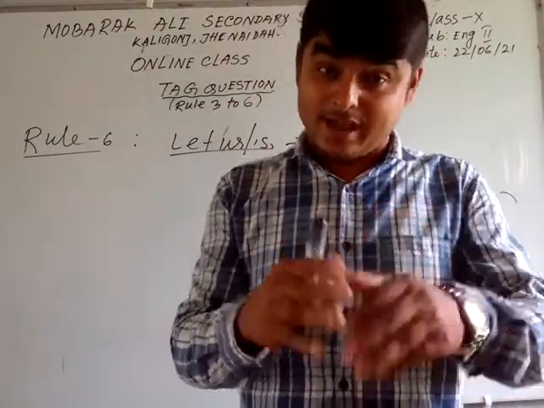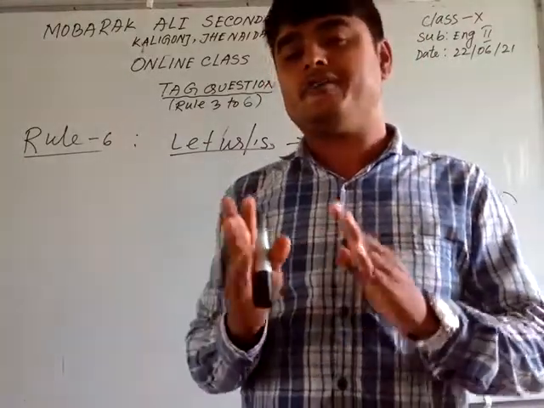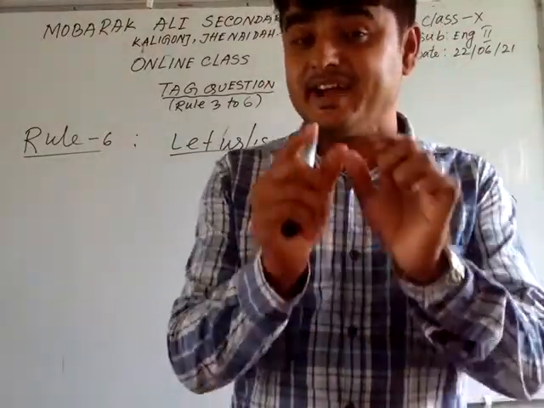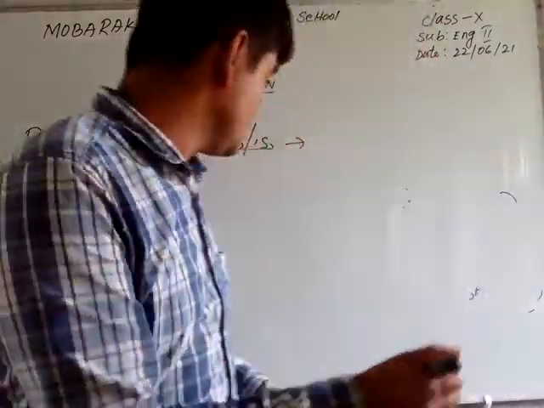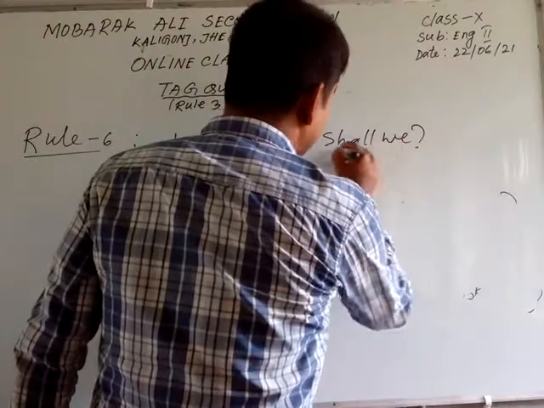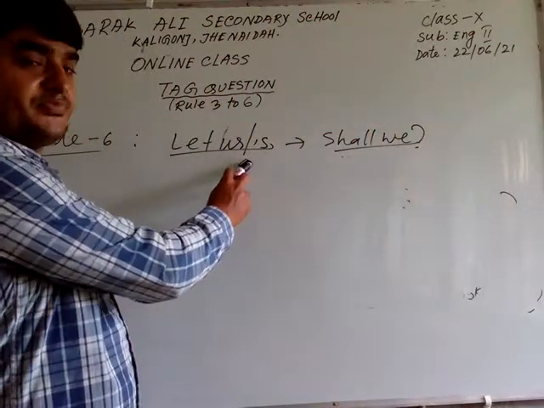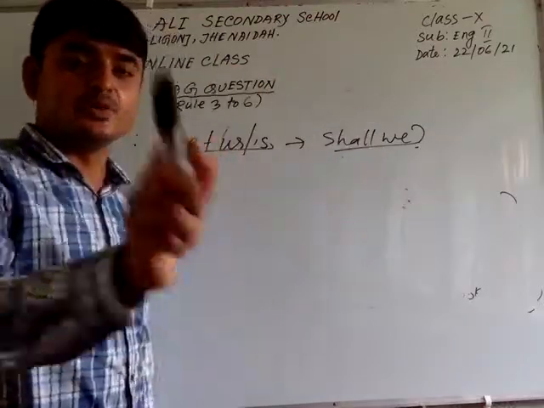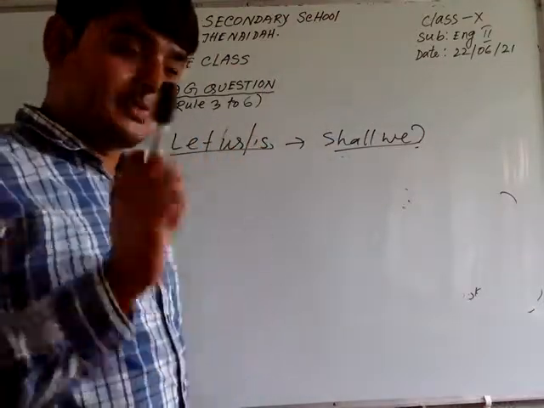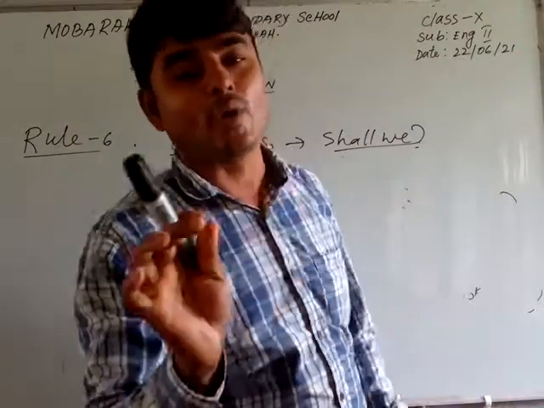I am writing the structure in the easiest way. If any sentence starts with let us or let's, then in that gap you will use shall we. If you write shall we, obviously this sentence will be right.